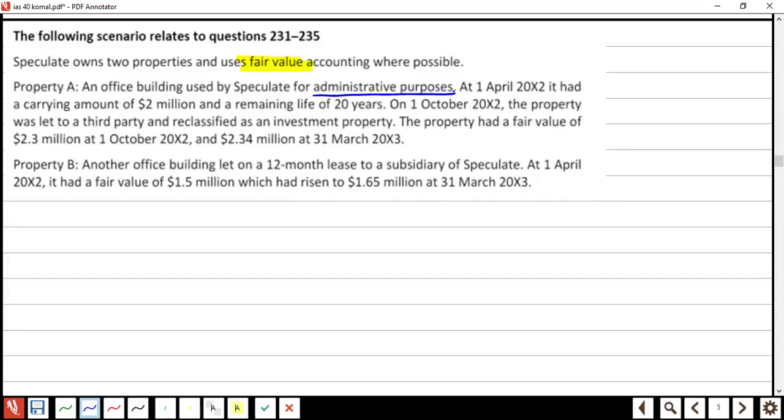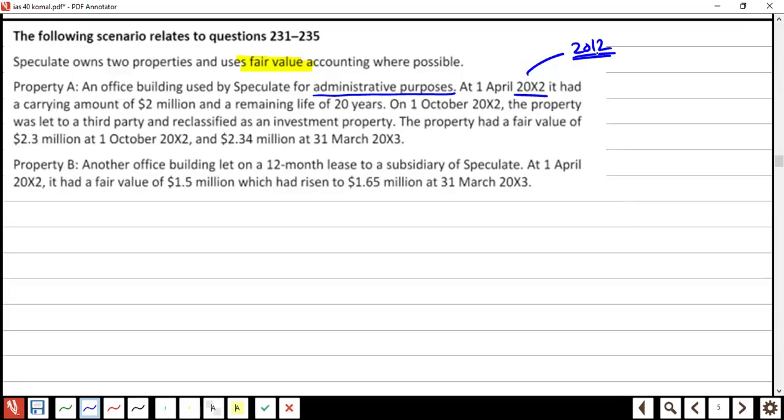Continue reading. At 1st April 2012, it had a carrying amount of 2 million, and the remaining life is 20 years. Then on 1st October, the problem arises.